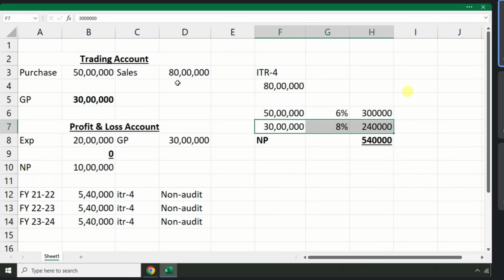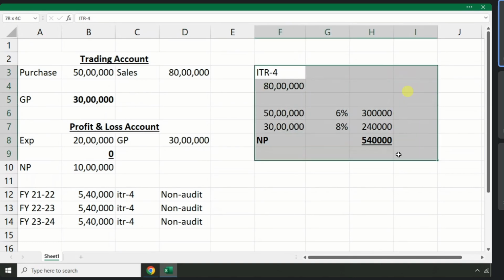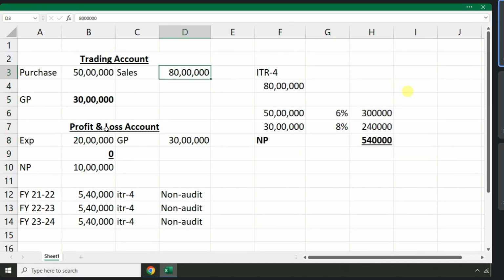You need to consider only the sales turnover and money received in bank, money received in cash, reported directly here. Total how much? 5,40,000. So as per presumptive taxation scheme computation, 80 lakhs turnover, net profit 5,40,000. As per original book of accounts, 80 lakhs turnover, 10 lakhs profit.